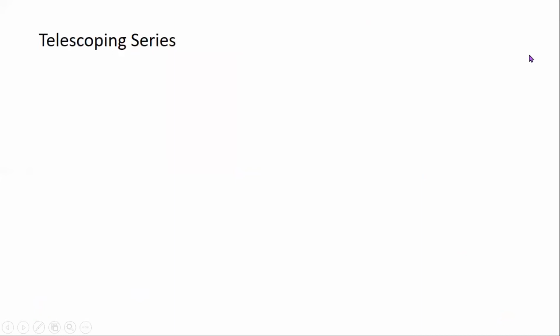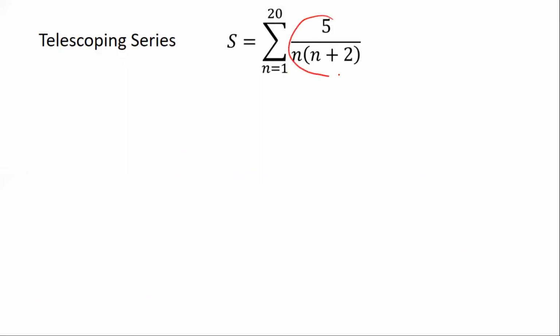Okay, for those who are not so familiar with telescoping series, here's an example. Let's find the sum as n runs from 1 to 20 of 5 over n times n plus 2. What happened earlier in the main part of the solution was we saw how, similarly, the denominator is the product of two linear factors, and the numerator is a constant. Similarly, we can rewrite each of these terms as a difference. So the task now is to figure out what that difference looks like.